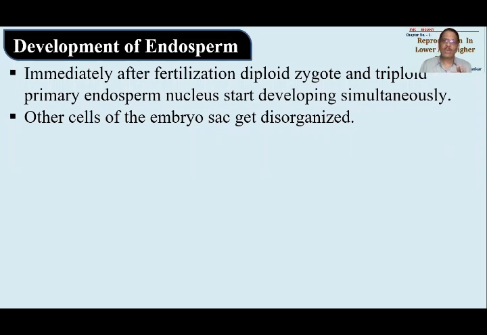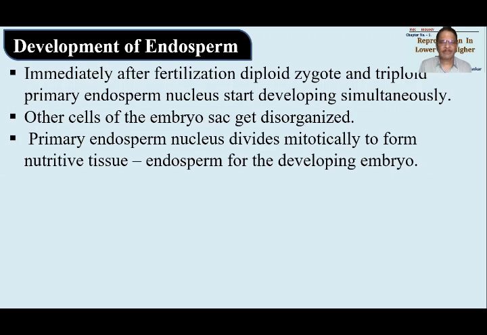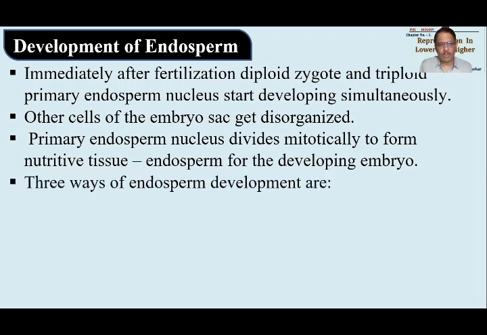जैसे ही fertilization हो जाता है तो diploid zygote and triploid primary endosperm will start developing simultaneously, but predominantly developing is endosperm. Okay, other cells of embryo sac will get disorganized, मतलब ये मर जाएंगे या फिर disintegrate हो जाएंगे, उसका कुछ महत्व नहीं रहा. What are the other cells now? Synergid cells and antipodal cells. उसका कुछ फायदा नहीं है, so they will degenerate. Primary endosperm nucleus will start dividing and redividing mitotically so as to form nutritive tissue. This nutritive tissue will be considered as endosperm tissue, which is a food for embryo.